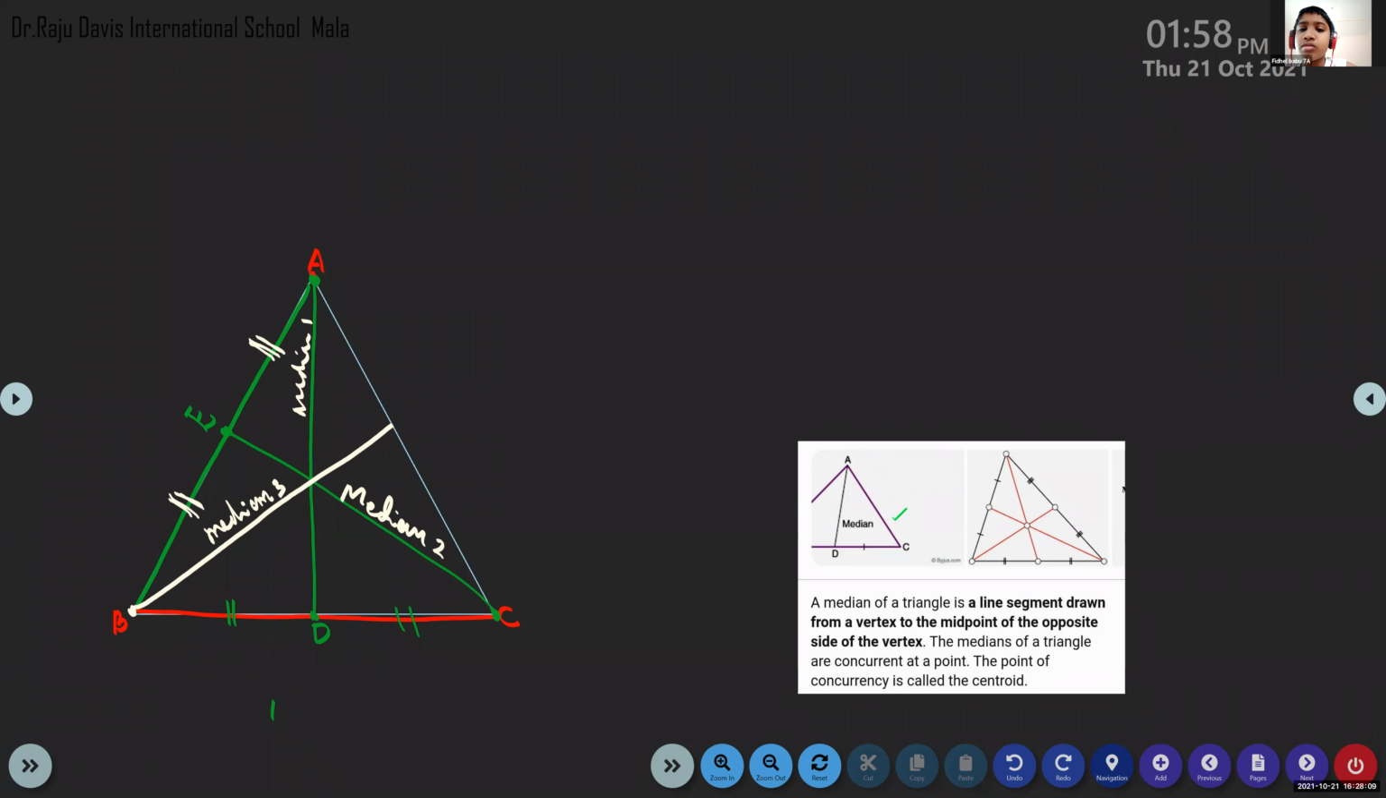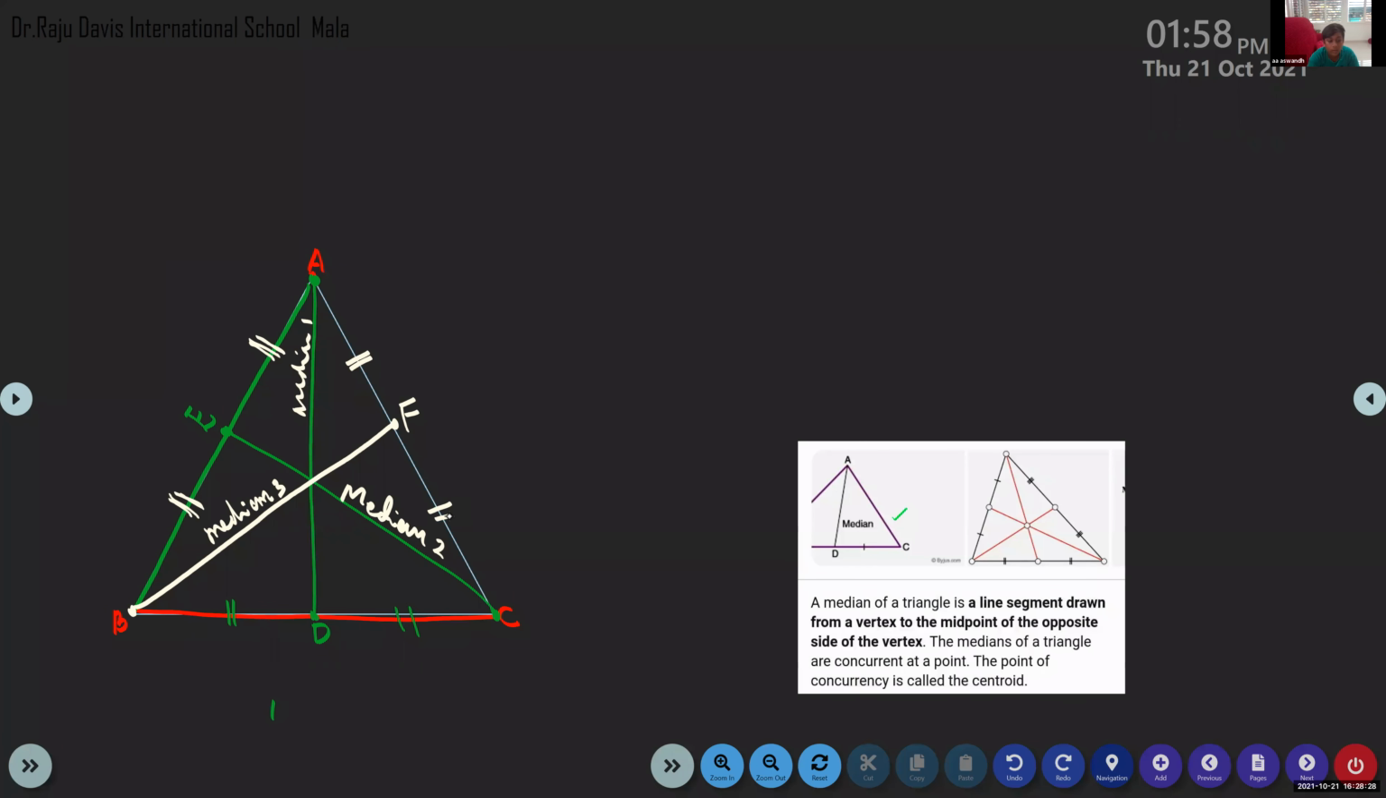Again, it meets here at the midpoint of AC. We can name it F. So AF will be equal to FC. The line segment is divided into two equal parts.